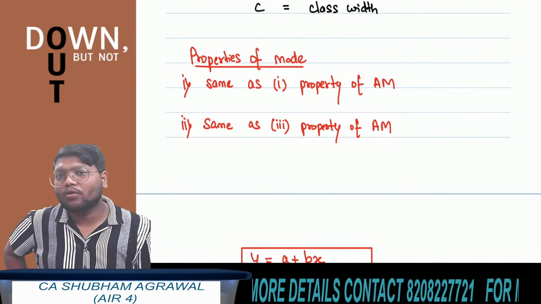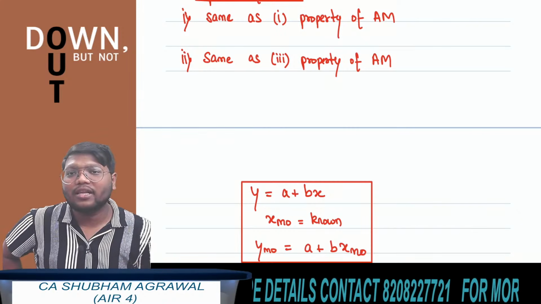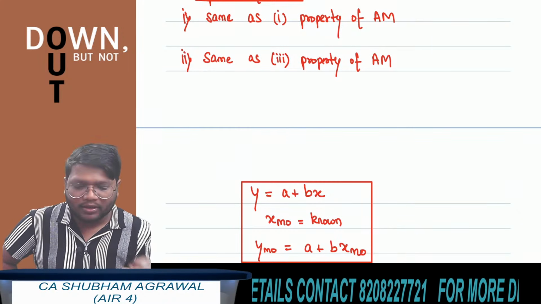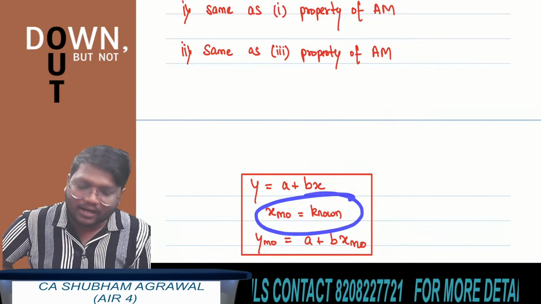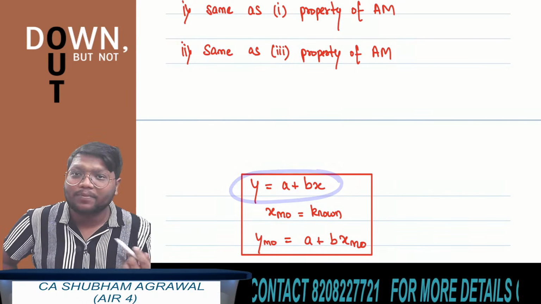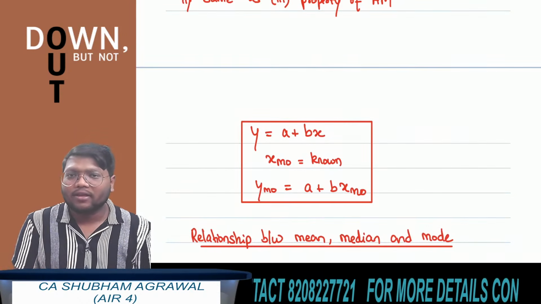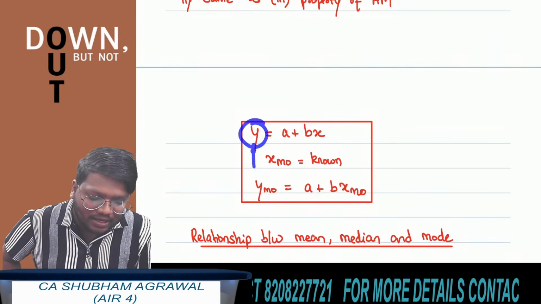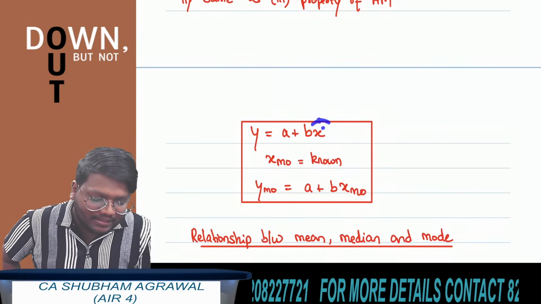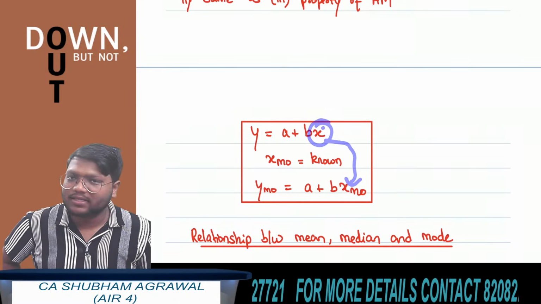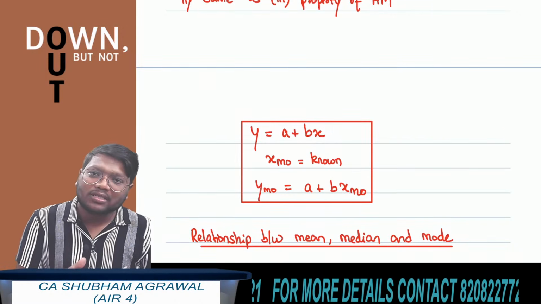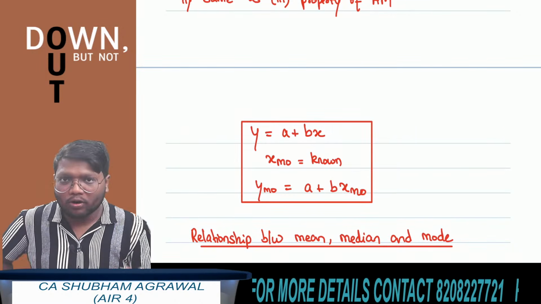Let's say we know the mode of x, and also we know the linear relationship between x and y. The mode of x is known, and the linear relationship between x and y is y equals a plus bx. Then how to find the mode of y? Wherever y is there, instead of y, what we have to write? Mode of y. And instead of x, what we have to write? Mode of x. I am taking now some questions based on mode from the study material.